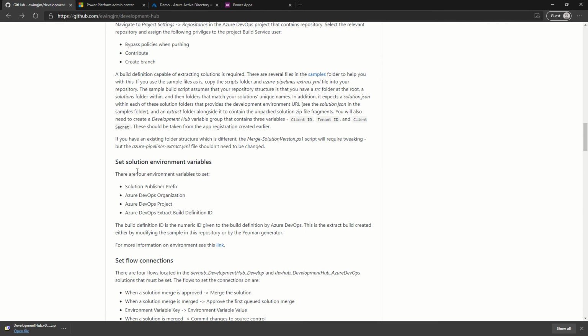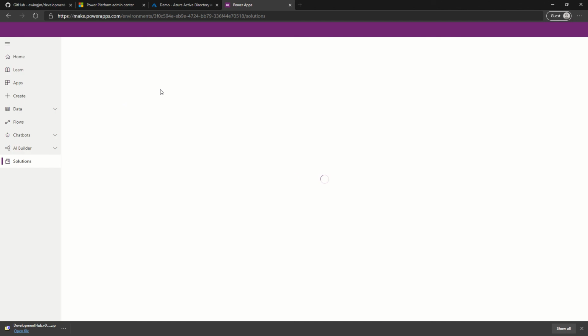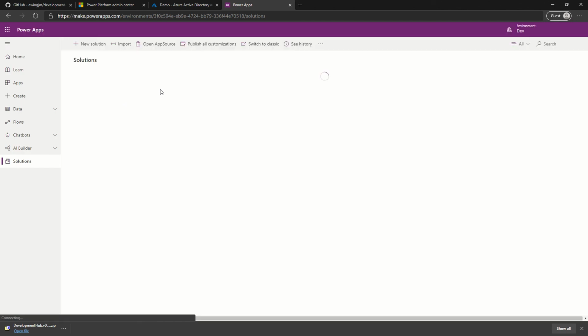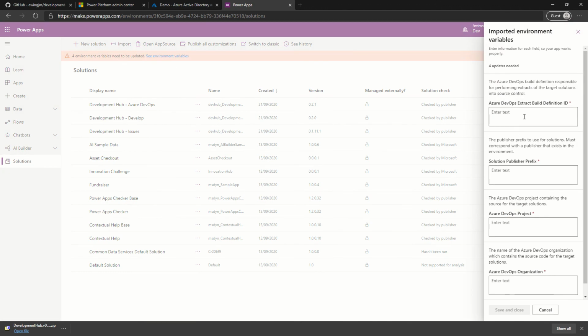Next up is to set the solution variables. If I head to our Power Apps environment, if I refresh the solutions from when they were first installed, it will now say there are 4 environment variables. Our solution prefix is going to be cap.